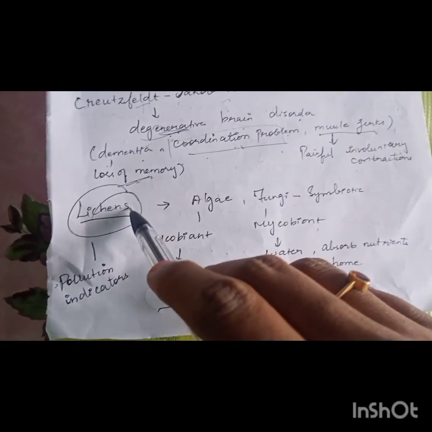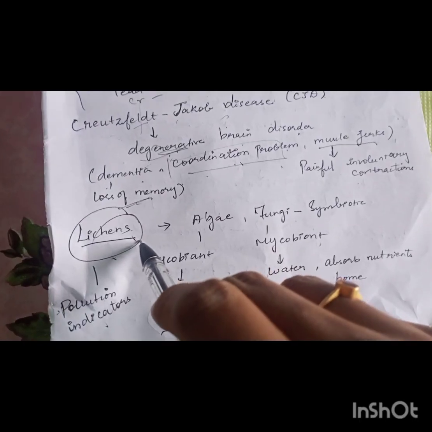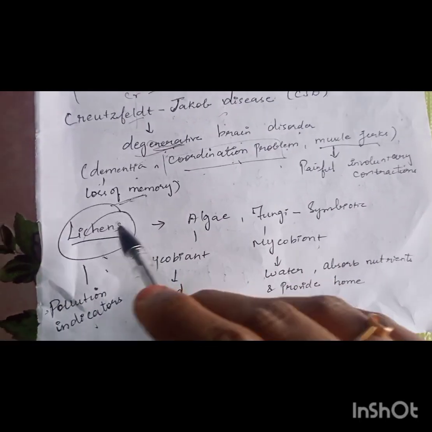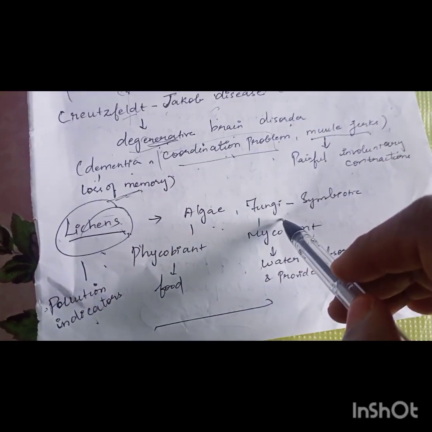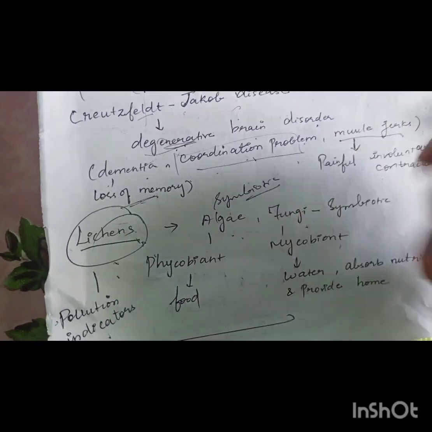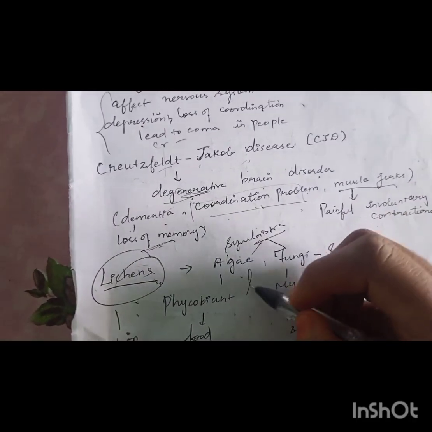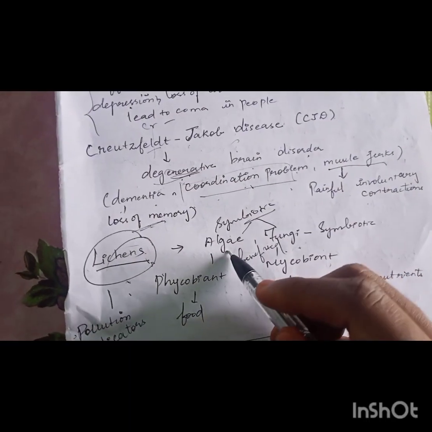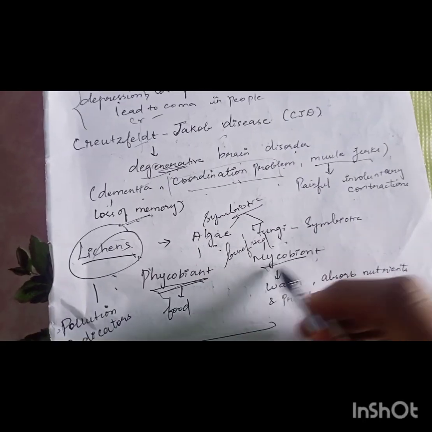And next, this is lichen. Actually, it's a pollution indicator. If lichen is present in an area, we can say that it is 100% pollution free. So what is lichen? It is a symbiotic relationship between algae and fungi, and both are mutually benefited. The algae component is known as phycobiont and the fungal component is known as mycobiont.